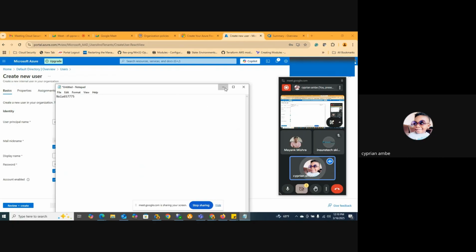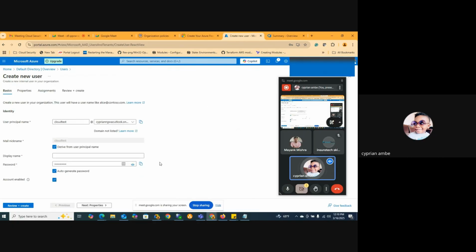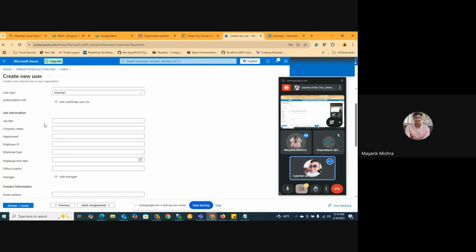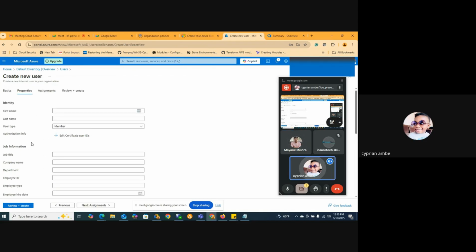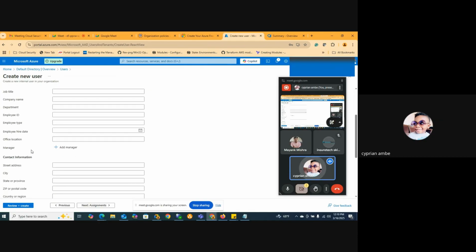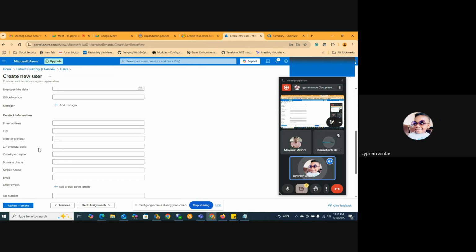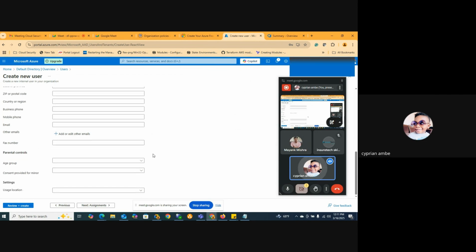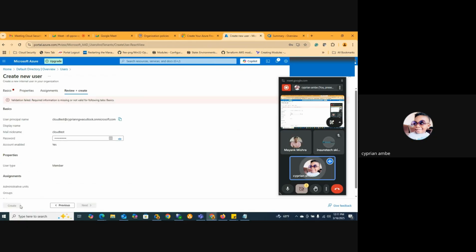All right. So auto generated. Next we're going to do properties. What we normally have to enter here is the job title, the first name, last name, the employee ID, the group they belong to, whatever. I mean, all the information that refers to that user. But for now, we're not going to do it because it's going to take our time. So we're going to do review and create.